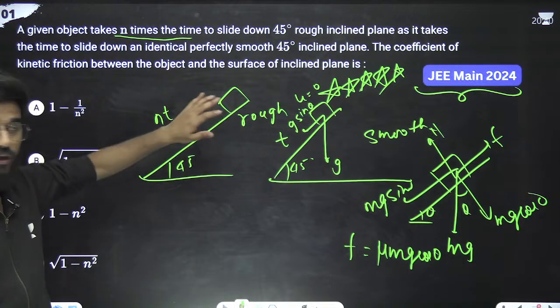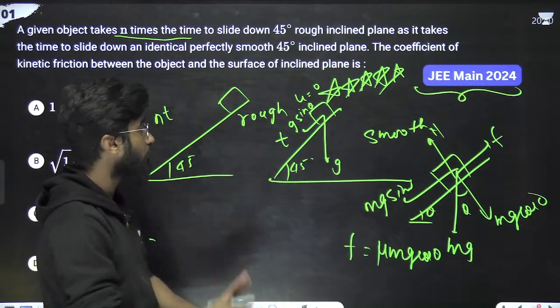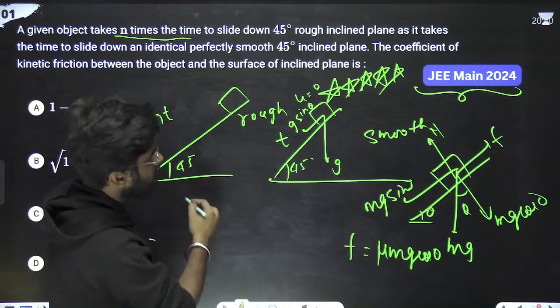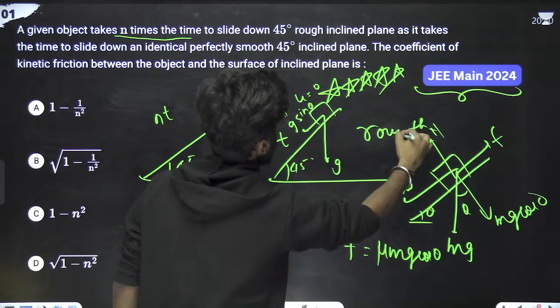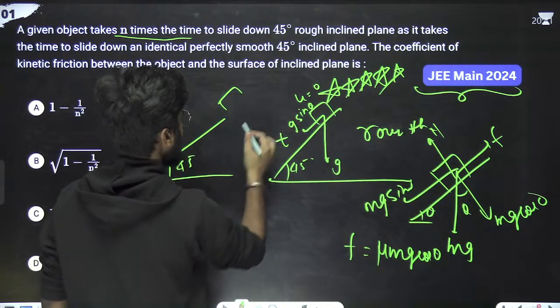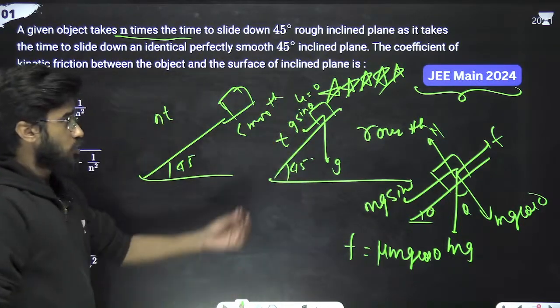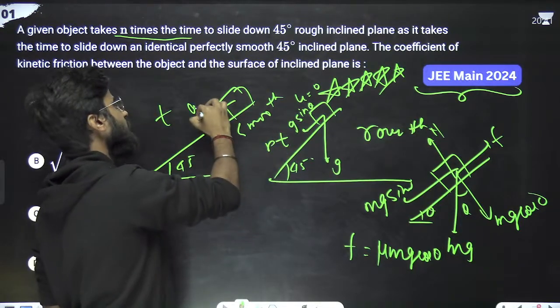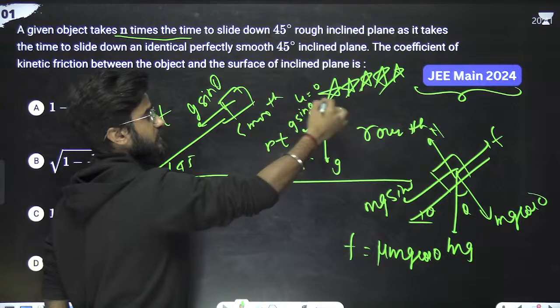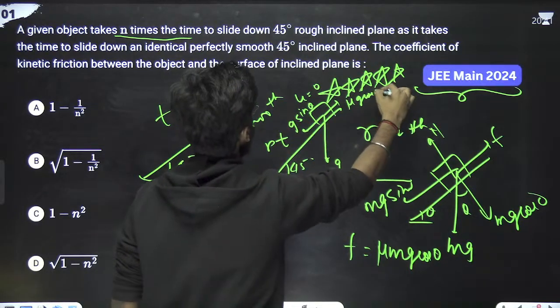Now here, the acceleration is what? Since there is no friction in the smooth plane, this is the smooth one, and this is the rough one. So the acceleration here is g sine theta, and the time is t. Here the time is nt, and the acceleration is g sine theta minus mu g cos theta.